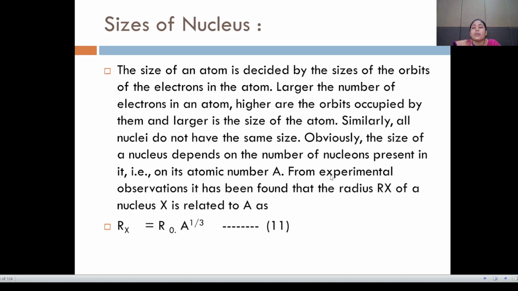Obviously, the size of the nucleus depends on the number of nucleons present in it, that is on its mass number A. From the experimental observation, it has been found that the radius Rx of the nucleus X is related to A, that is Rx is equal to R naught into A raised to 1 by 3, that is equation number 11.